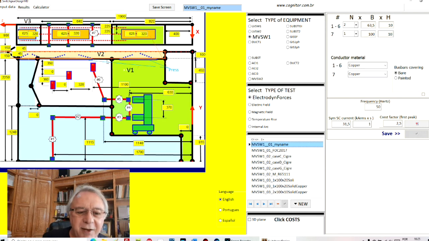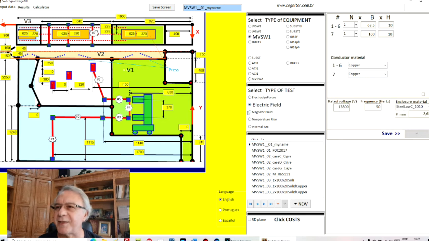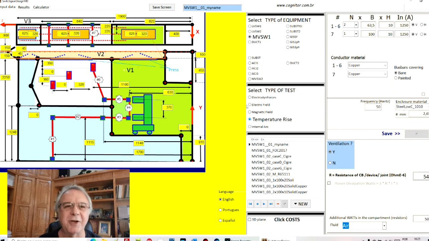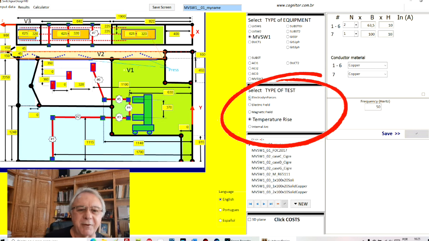Then you see that we are here in the Input Data tab, as you see on the top left side of the screen. If I go here, I can change the several types of tests. For the moment, I will stay here in the electrodynamic forces. If I come here, I can change.